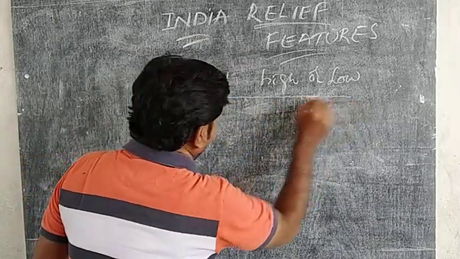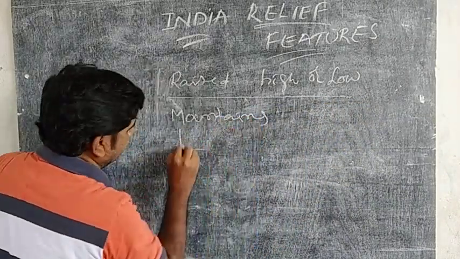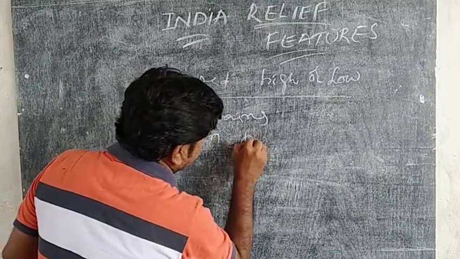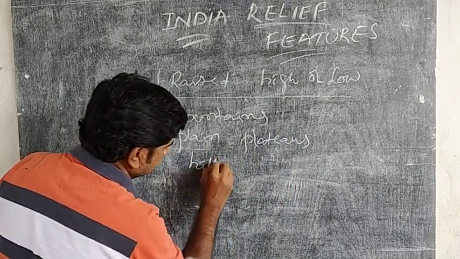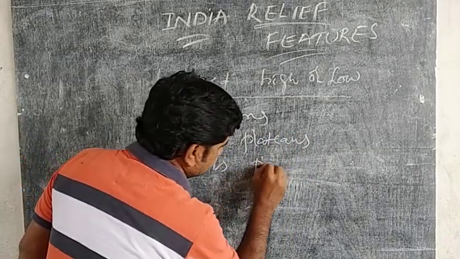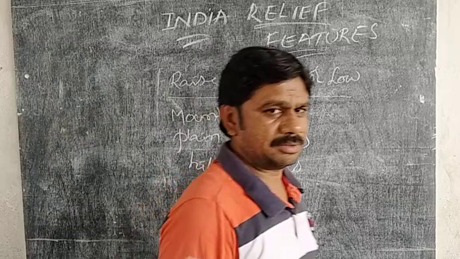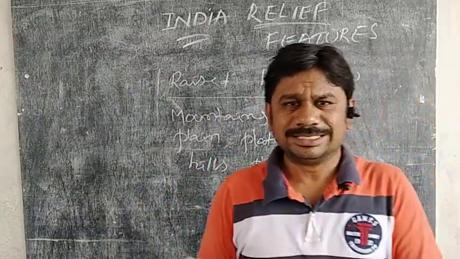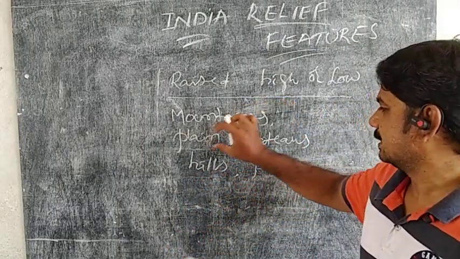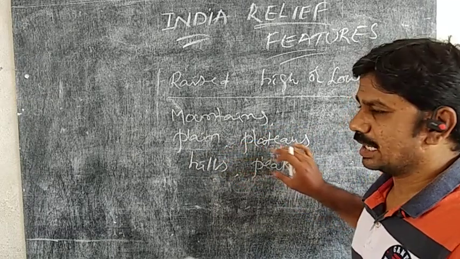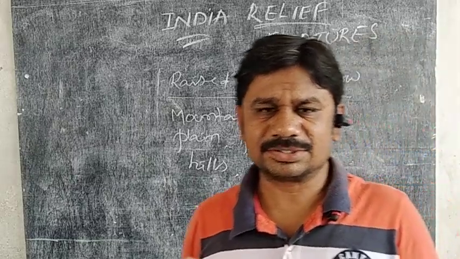That means mountains, plains, plateaus, hills, and peaks, mountain peaks, like that. Different types of landforms. We are going to discuss India's different types of landforms. What are the different types of landforms? Mountains, plains, plateaus, hills, and mountain peaks. About all these things we are going to discuss in this topic.